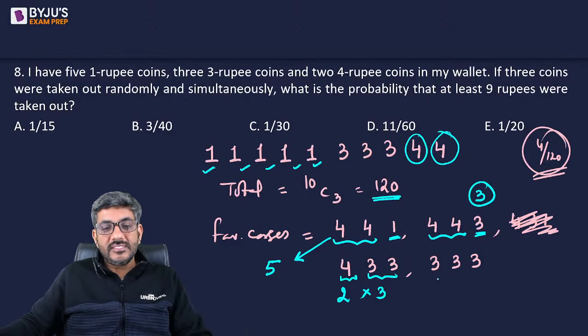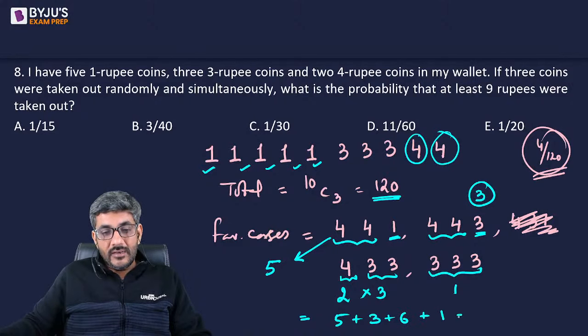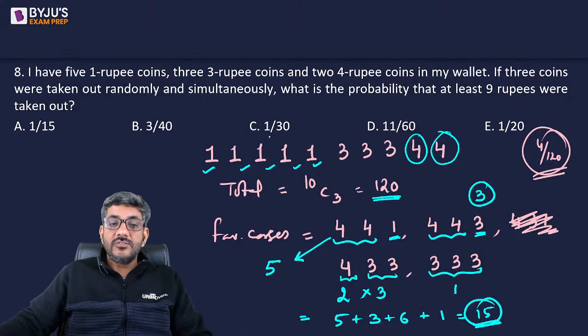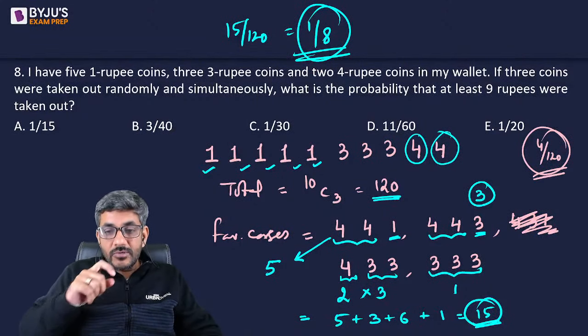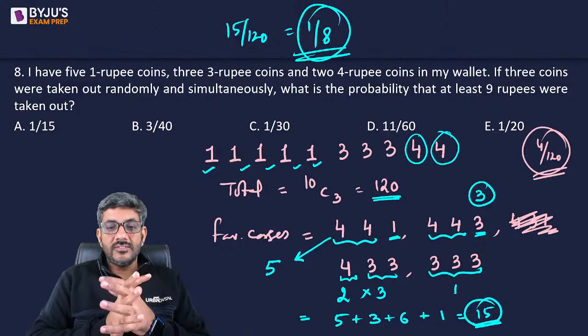So there are 6 ways here, and all three threes can be taken in one way. So the favorable cases are 5 plus 3 plus 6 plus 1, that is equal to 15. 15 is the favorable cases, 120 is the total cases. My answer is 15 by 120, that is equal to 1 by 8. So 1 by 8 should have been the right answer for this question.